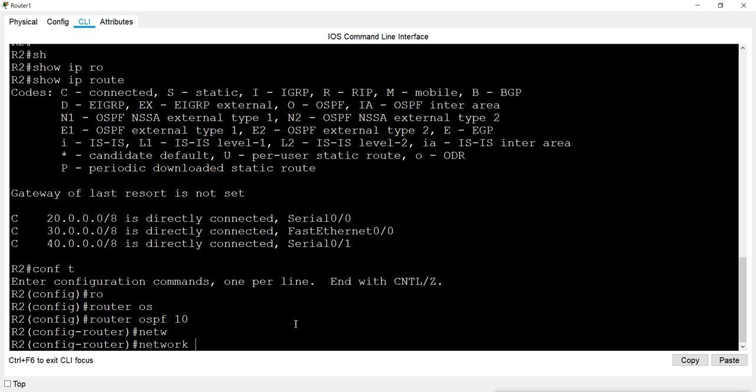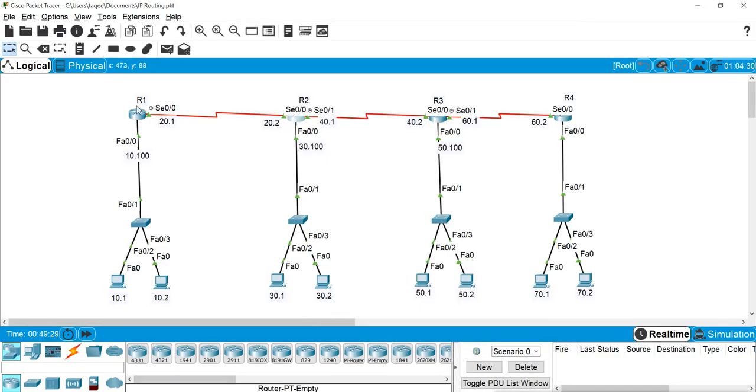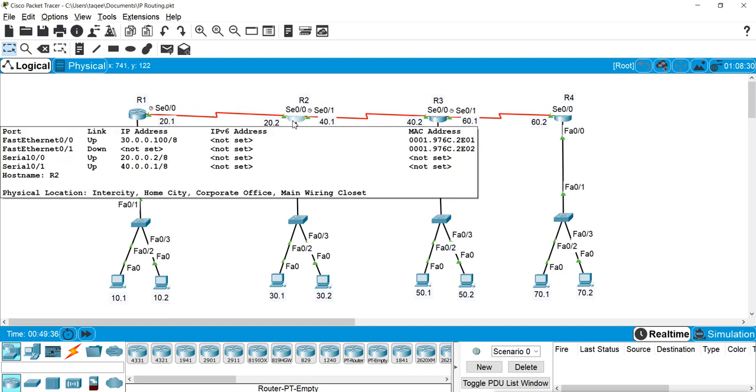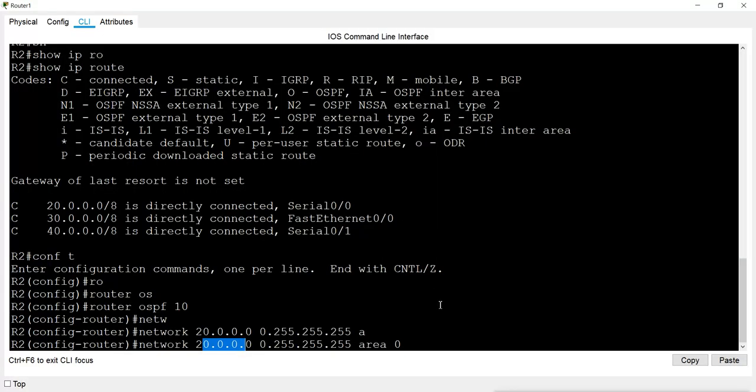Now network, let's start with 20. This is the default wildcard bit, area 0. Now you see this router 2 is connected to router 1 with this network 20. If you see the design here, router 1 and router 2 are connected with this network 20. So when I configure this network in router 2, they will communicate and create the neighborship first. When I press enter, you will see that they will create the relationship.